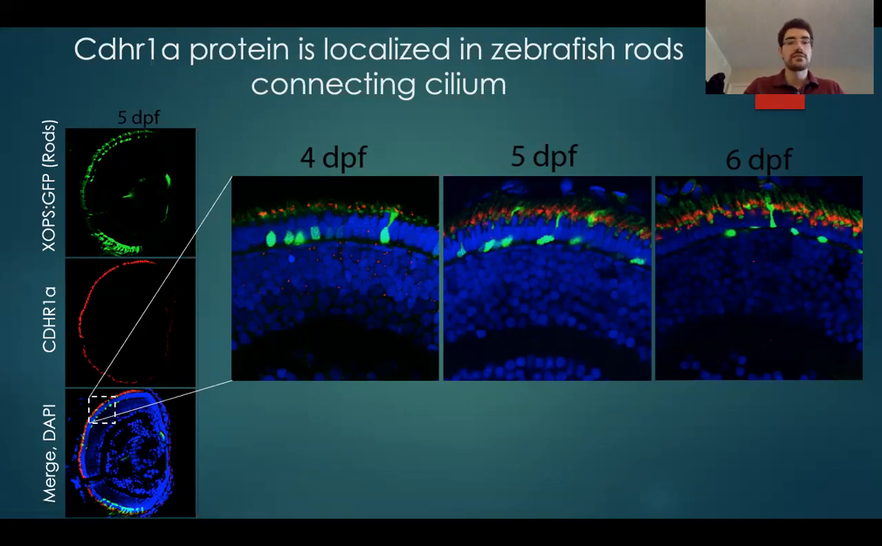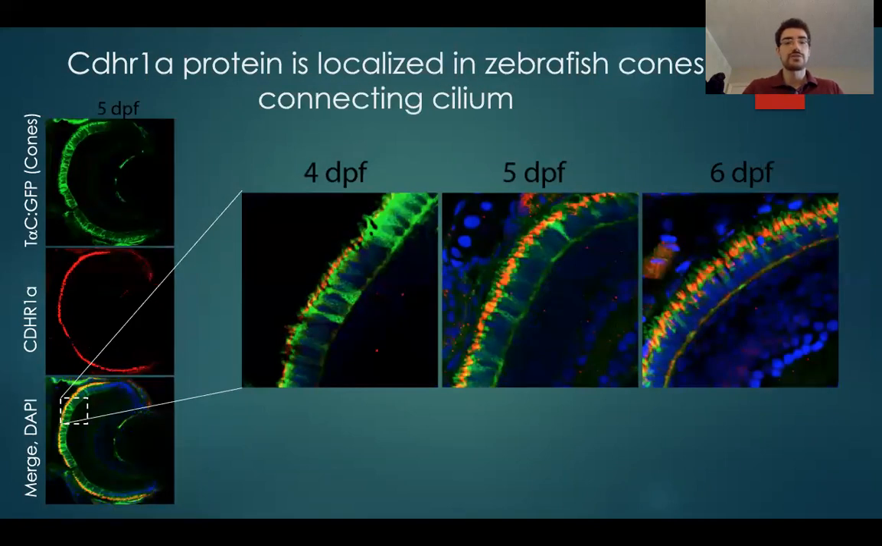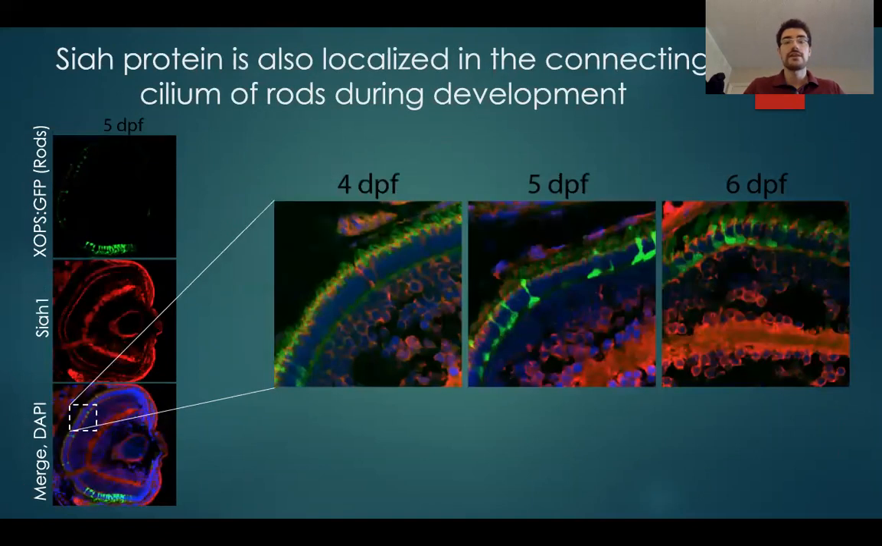So we take advantage of one of our transgenic lines that expresses GFP in the rods, the XOPS GFP, and we can see here in green the rods from 4 to 6 days, and in red the immunohistochemistry for CDHR1 in these sections. We can see that CDHR1 co-localizes in the connecting cilium of the rods. When we use another transgenic line to mark the cones, we again found CDHR1 localizing to the connecting cilium of the cones.